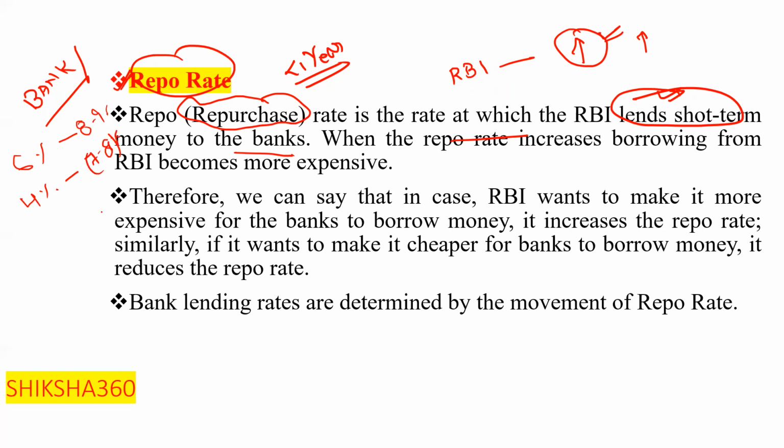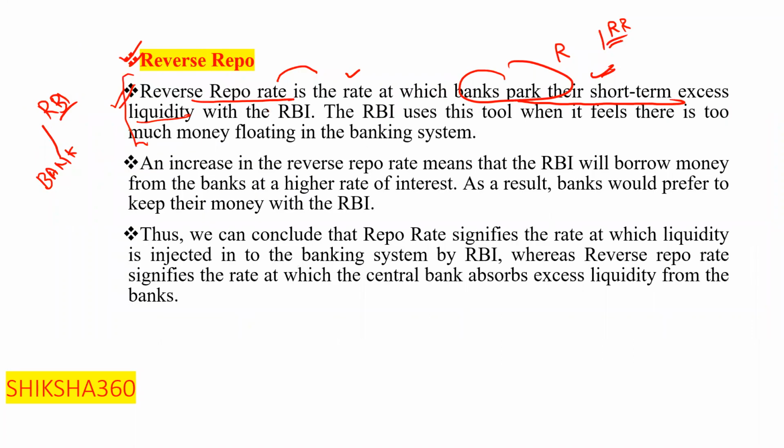If the repo rate is high, it means that the interest rate is higher in the market, so it is expensive to borrow money from the banks. That is termed the repo rate. The second one is when the banks park their excess money with the RBI, which is known as the reverse repo.